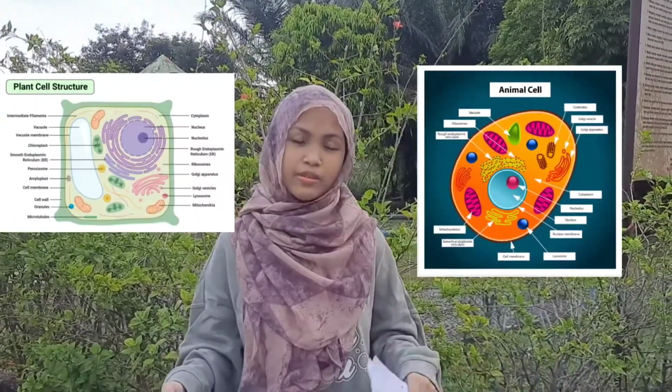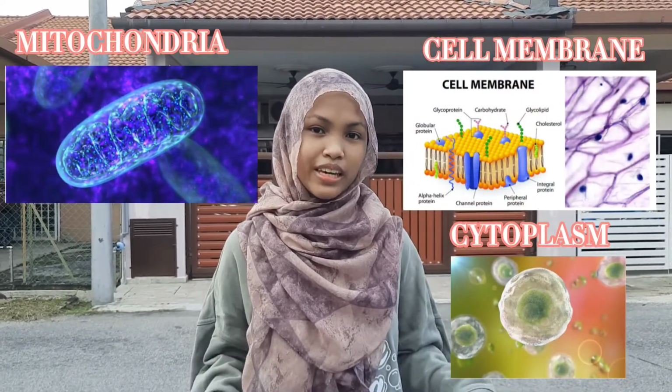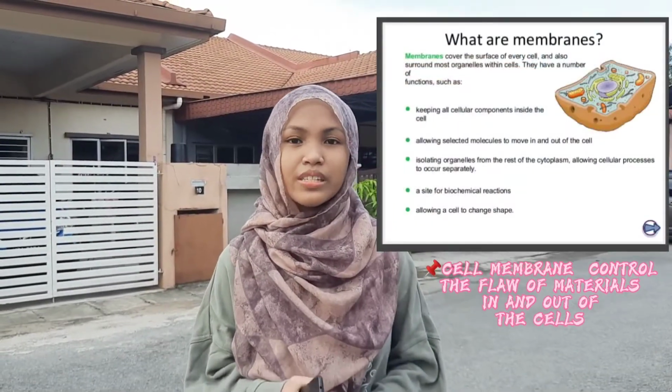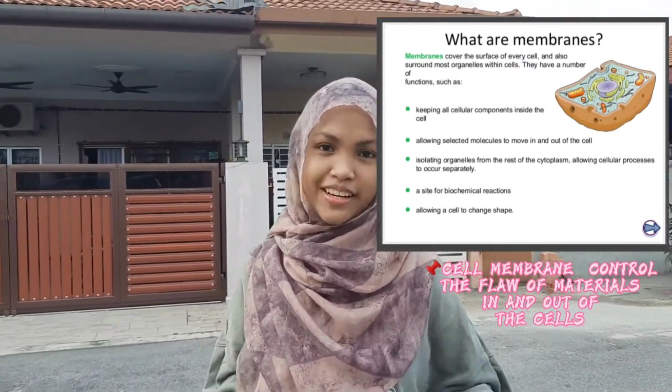For your information, living things are made of a basic unit called cells. In general, animal cells have several parts, but today we're going to focus on 4 parts only. They are called cell membrane, cytoplasm, mitochondria, and last but not least, nucleus.